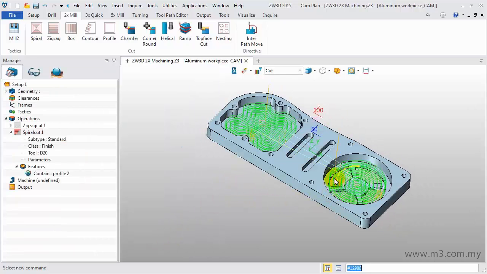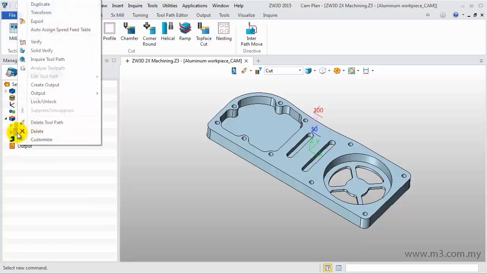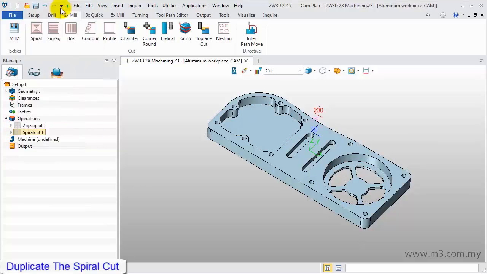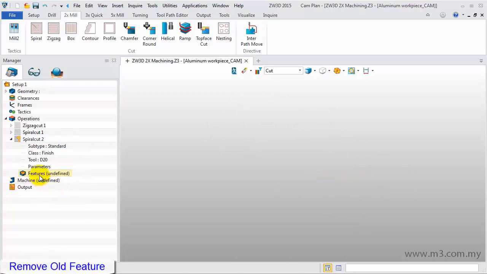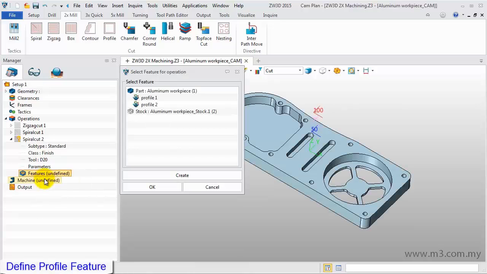Next, we will machine the 4 slots, still using the spiral cut operation. Hide the toolpath and right-click on Spiral Cut 1 to select Duplicate. Now we get the Spiral Cut 2 operation. Right-click on the feature and select Remove All. Then right-click again, choose Add.